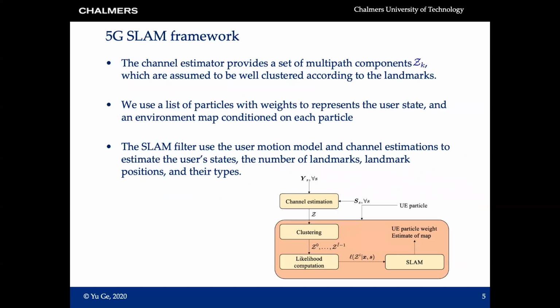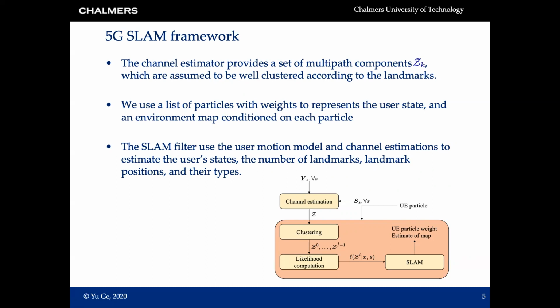In order to solve this problem and use the received 5G signal to localize the user and also reconstruct the map of the environment, we basically need to follow this framework. We need to do channel estimation for the received signal to get those delays and angles. And because each landmark could give us more than one measurement, we need to group the delays and angles based on the different sources. Here in this paper, we will not focus on the channel estimator, and we further assume the measurements have already been well clustered according to landmarks.